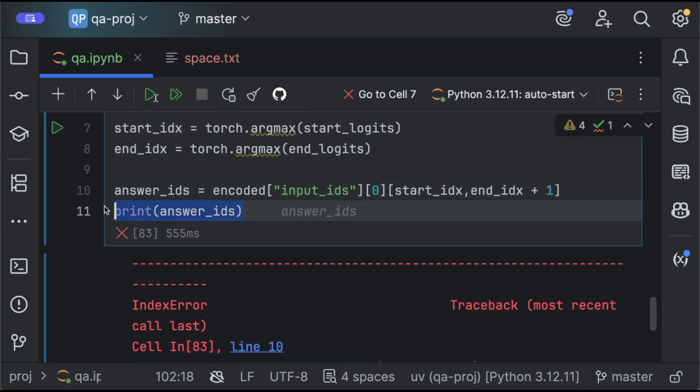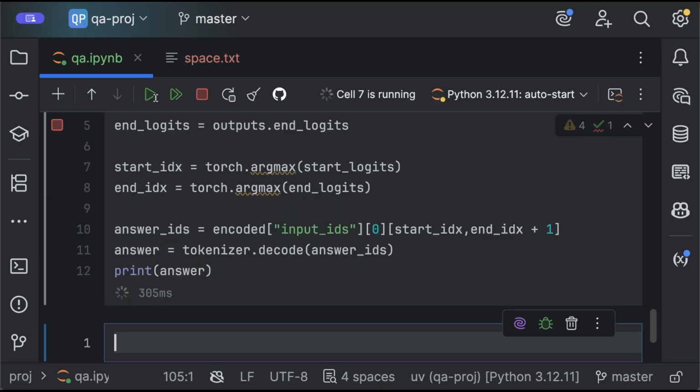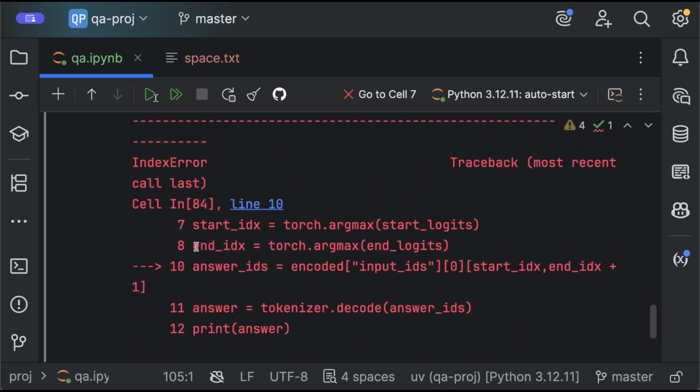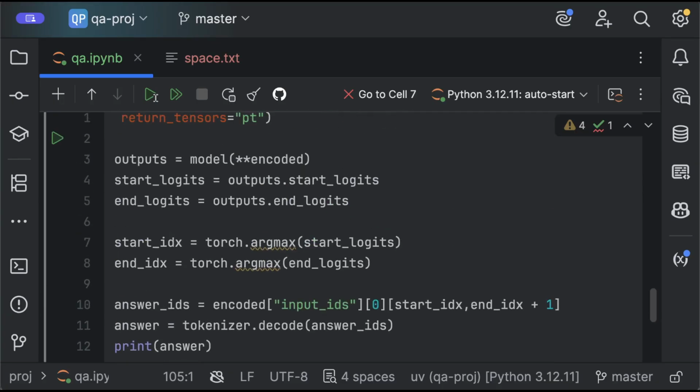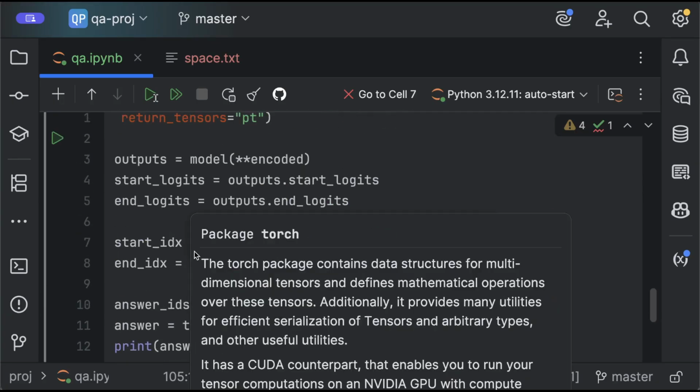Okay, so probably I'm not able to print the index this way. So let's try to get the answer directly. I'm going to use my tokenizer to decode this list of indexes. And then probably I'm going to have an answer now. So let's see what I'm doing wrong here.